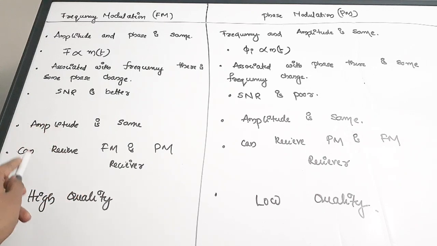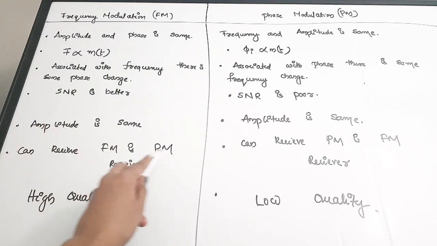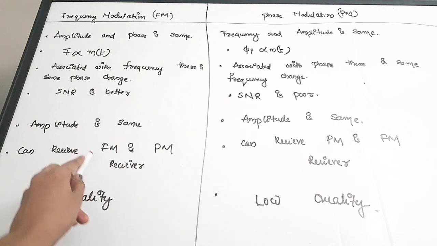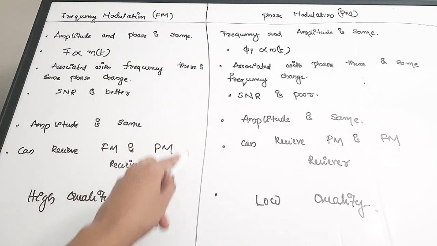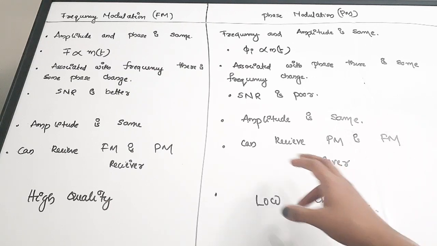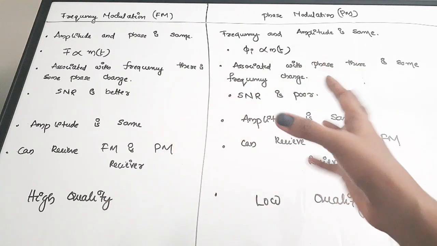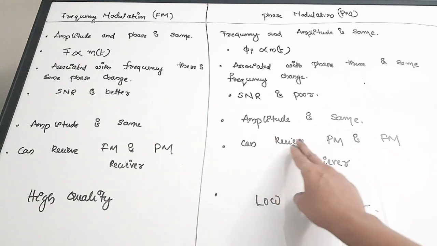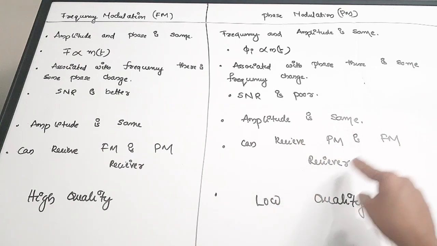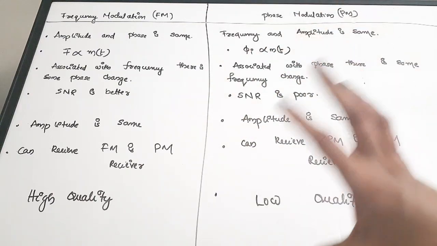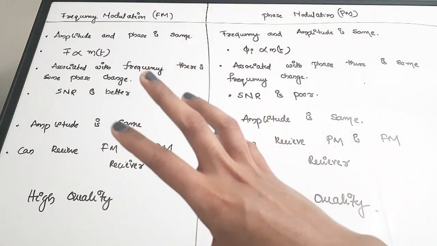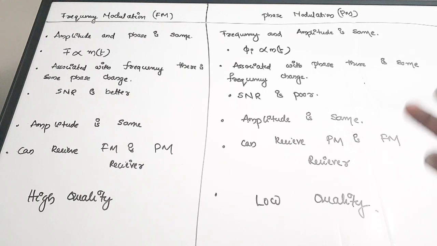Next point, can receive FM in a PM receiver. That is, we can receive a frequency modulated wave in a phase modulation receiver also. Here also we can receive a PM wave in an FM receiver. So we can sum it up as we can have a common receiver for receiving both frequency and phase modulation. Only slight variations we need to make.